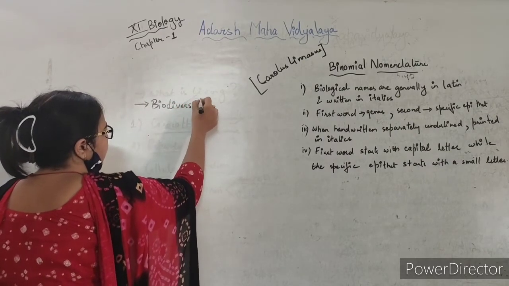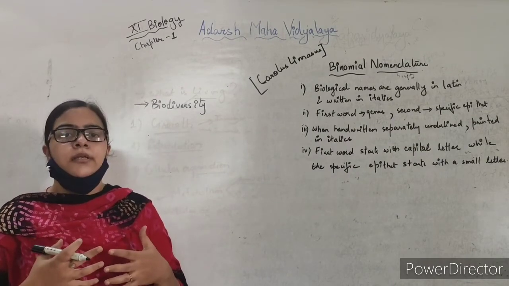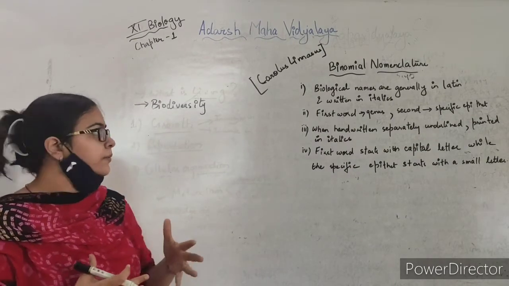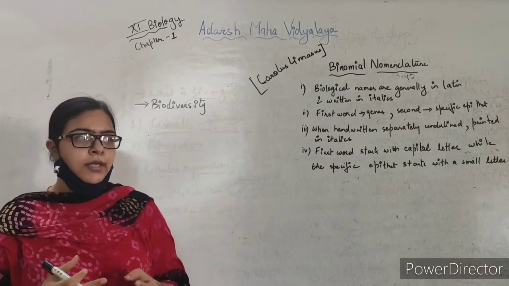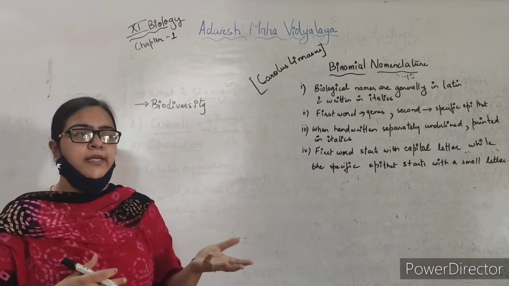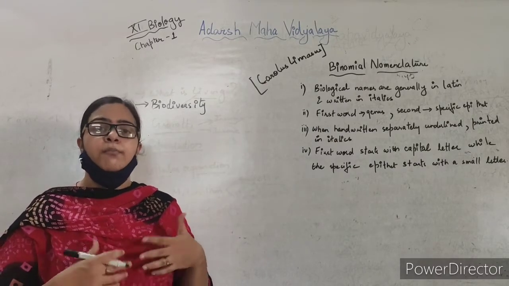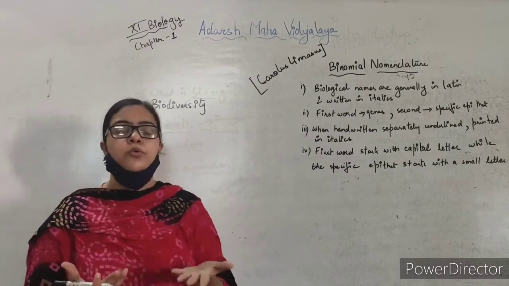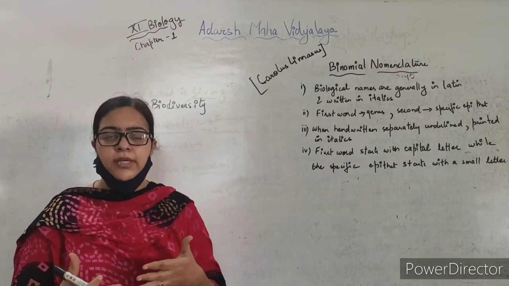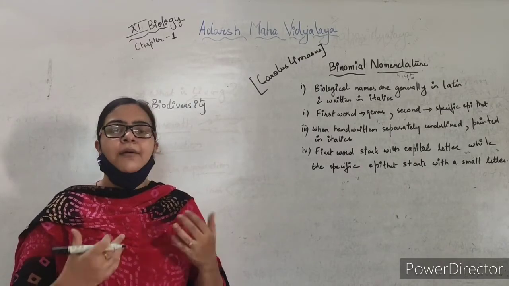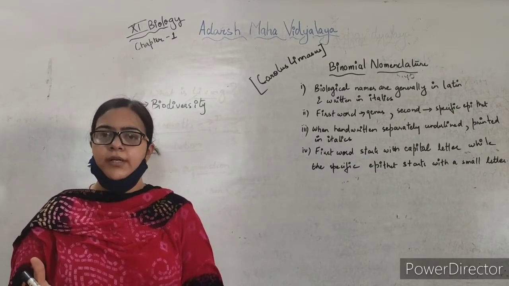Biodiversity. Now we know that millions of plants and animals are present on this beautiful planet, that is Earth. We know plants and animals by their local names. If we move from one place to another, we will see that the same organism has many names. So if you and I are about to talk about a common plant or animal, we will not be able to, because I have one specific local name and you have another.